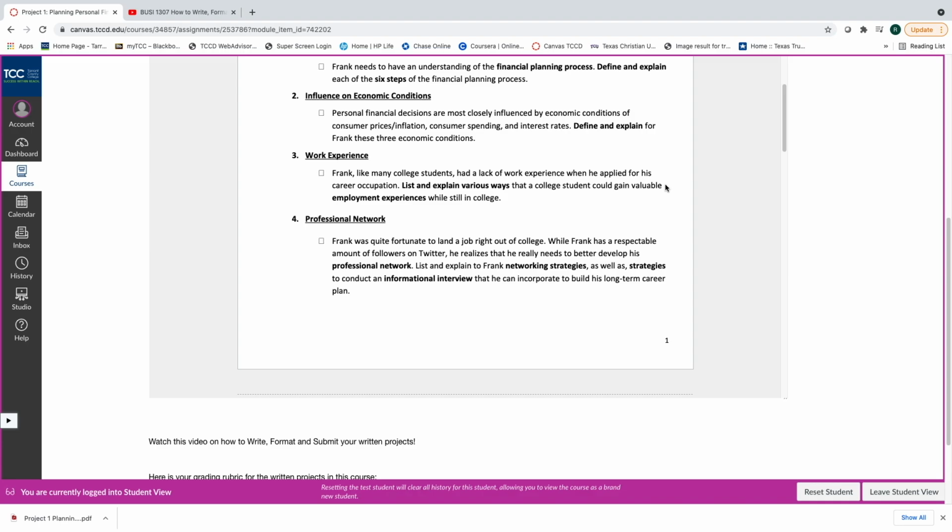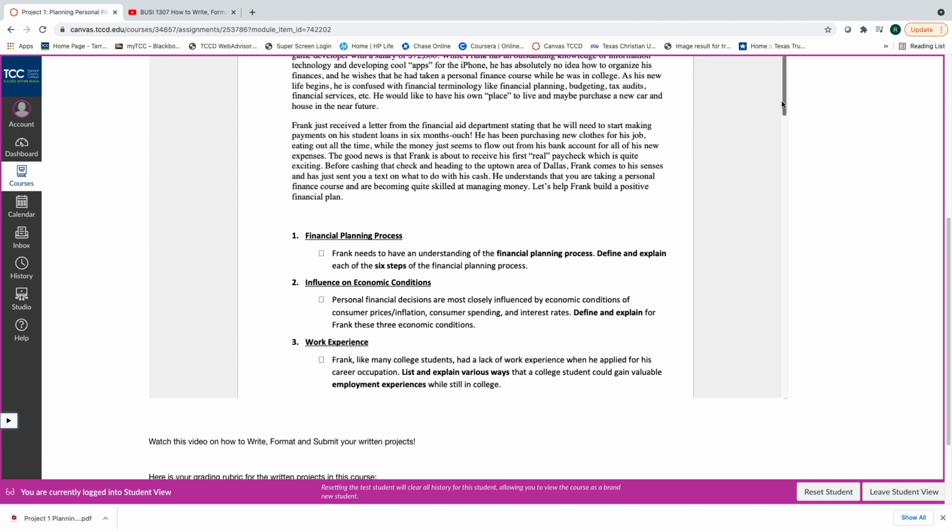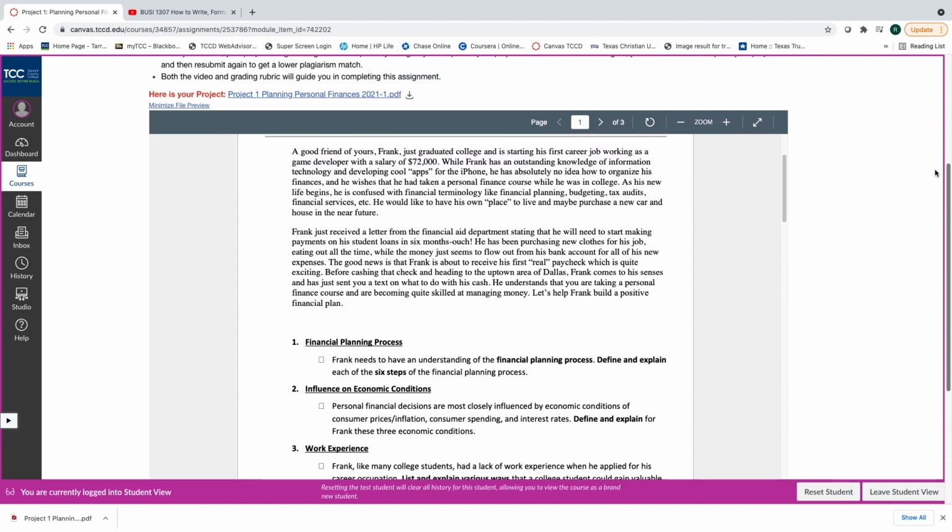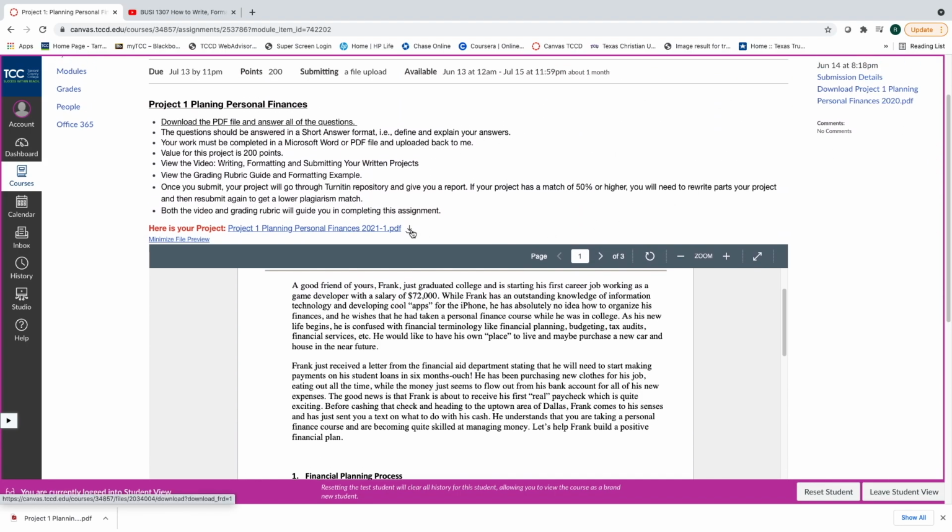I've had many students, and I say many, probably half the class will turn in at least 2,500 words and above, and of that half, another half will do 3,000 and above words. So this is some really good information for you. So that is how to access your project, just like that, and then of course you download it and save it.